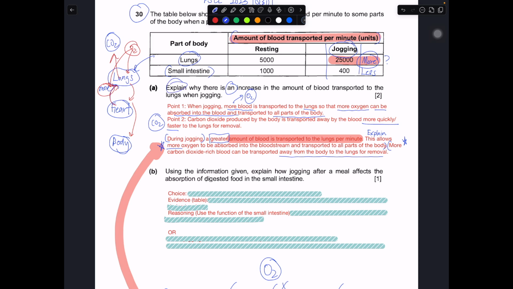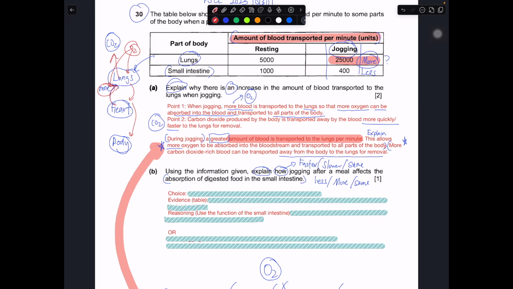Using the information, explain how jogging after a meal affects the absorption of digested food in the small intestine. So how is it going to affect absorption? Is the absorption going to be faster, slower, or the same? Or some of you may say less absorption, more absorption, or the same amount of absorption. So what is the choice over here? Is it going to be more, less, or the same?